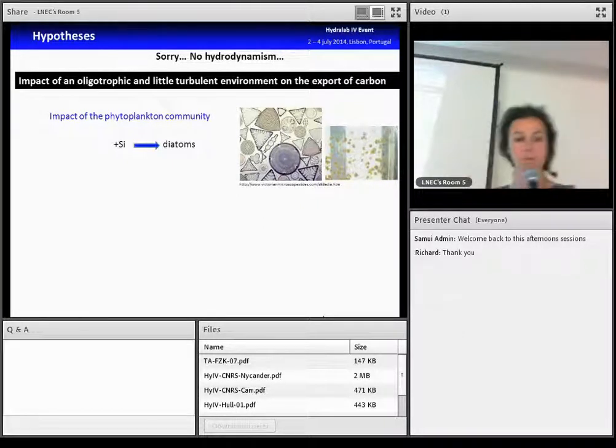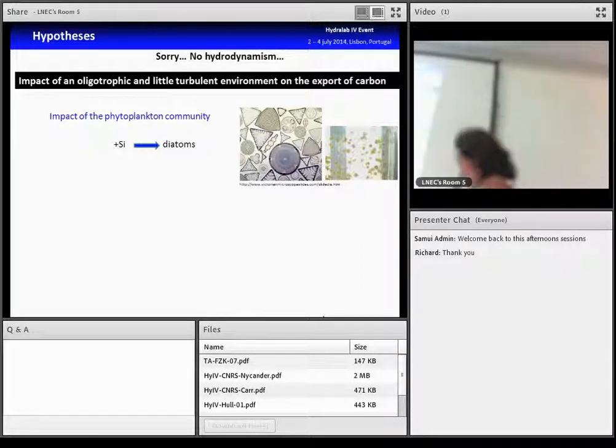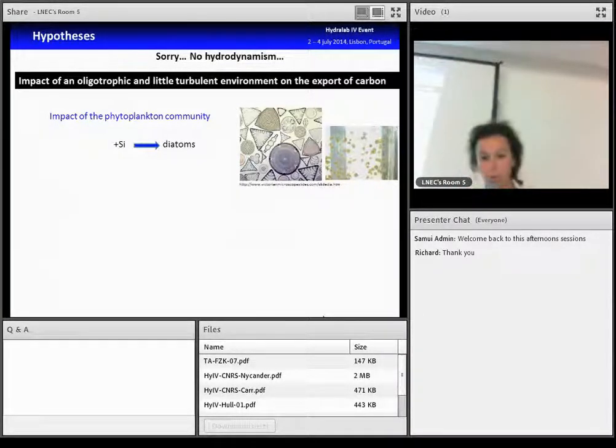The diatoms are algae that are characteristic to build silica cell wall called frustules or biogenic silica, and that makes the cell dense, and they can leave the euphotic zone to go deeper in the water column. They have also the capacity to form aggregates at the end of a bloom, and the aggregates are one of the more important vectors of the vertical flux of particles.